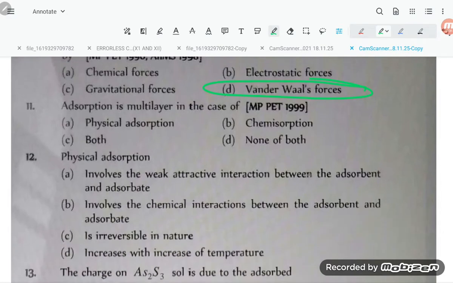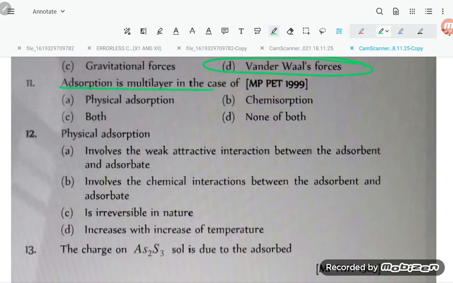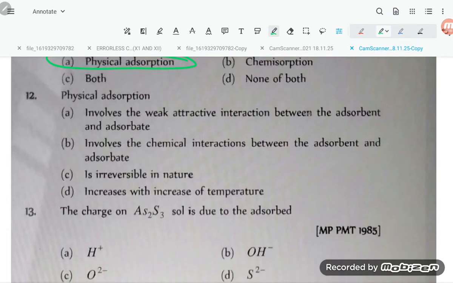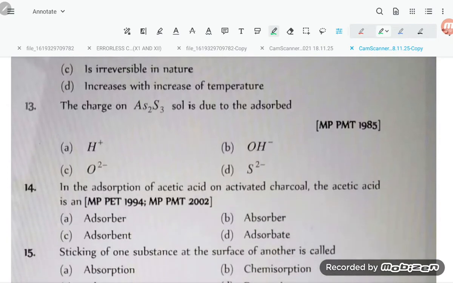Now let us move to question number 11. Adsorption is multi-layer in case of physical adsorption. Option A. Physical adsorption involves multi-layers, not chemical. Question number 12, physical adsorption involves weak attractive interaction between adsorbate and adsorbent. Option A itself is correct, students.